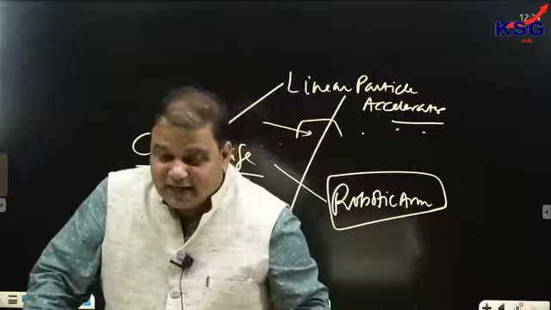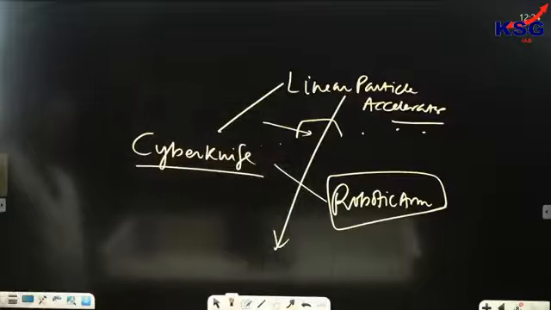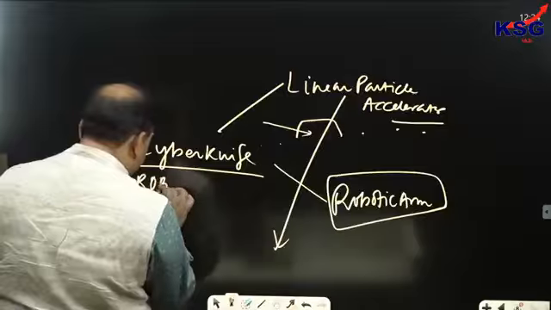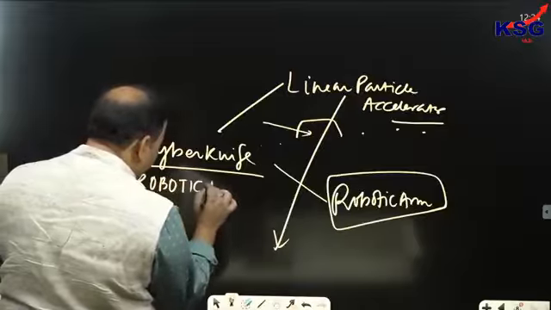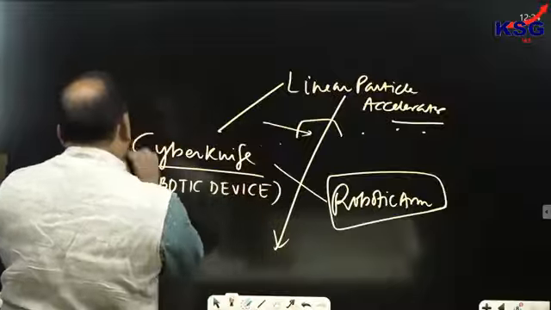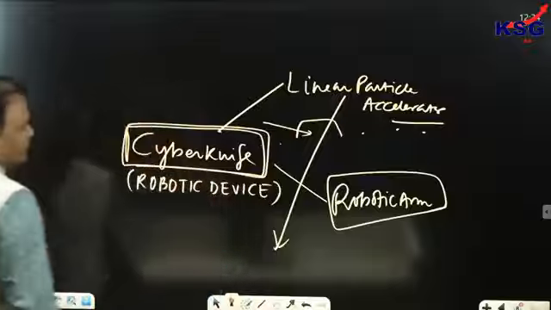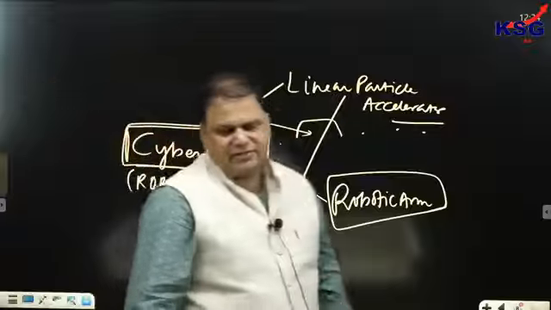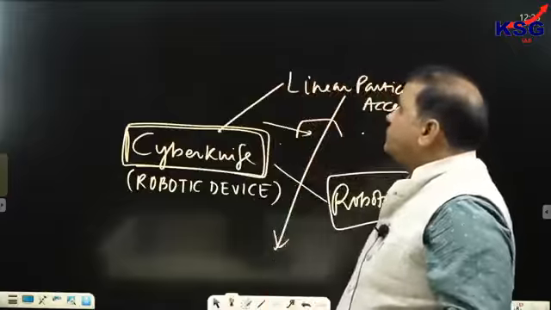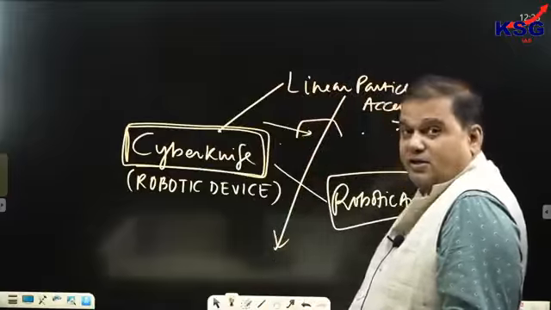Write down. For cancerous tumors, a robotic device called cyber knife can be used. Clear?